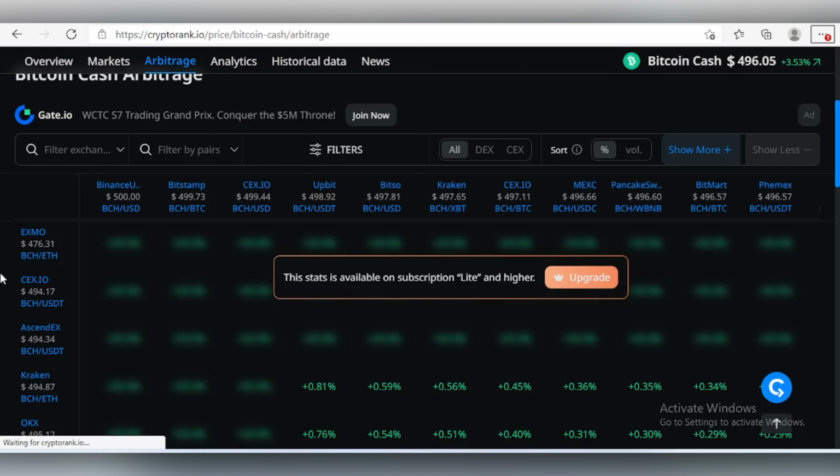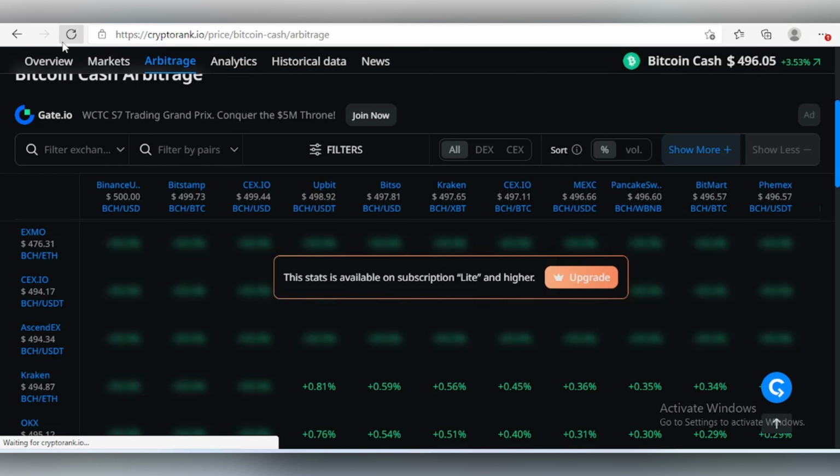So for example, you can see over here we have in XMO at 476.31, but it's BCH ETH. Don't get me wrong, you can actually do this if you want to, but it's gonna get a little bit more confusing for you along the line. So let's just keep it at the stable coins or fiat currencies that are stable to $1, which is USD itself. So we have CX.io at BCH USDT at 496.17.